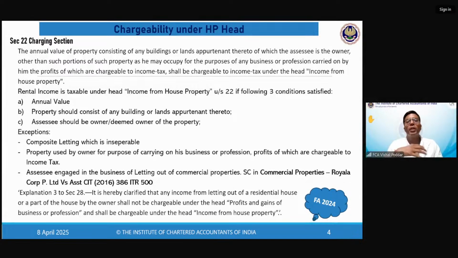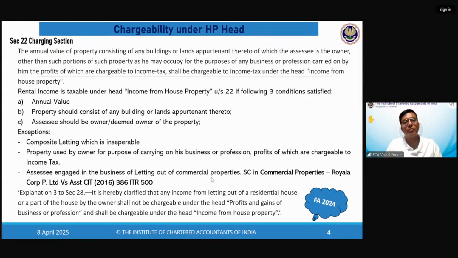I've taken many properties either by construction or purchase, and now I'm giving these properties on rent, and giving on rent is what is my business. In this regard, the present position after all these amendments is you have to check whether the property is commercial or whether it is residential. So where you are in the business of giving properties on rent, your business is giving the properties on rent. Check whether the property is commercial or residential.